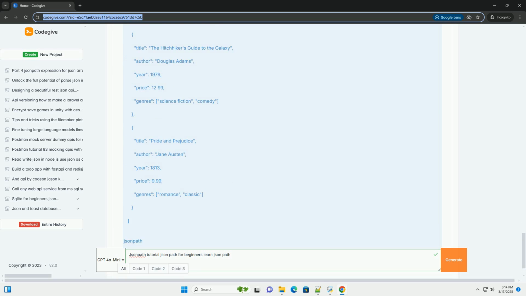Conclusion. JsonPath is a valuable tool for extracting data from JSON documents. By mastering the basic syntax and operators, filtering techniques, and understanding implementation differences, you can significantly simplify your data processing workflows. Remember to always consult the documentation for your chosen JsonPath library for the most accurate and up-to-date information. Practice with different JSON structures to build your proficiency. Good luck.